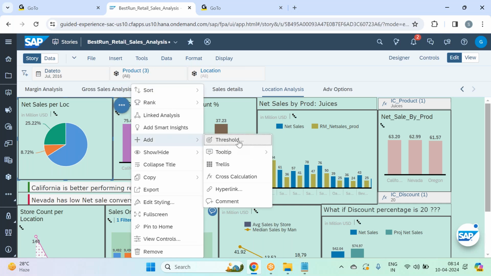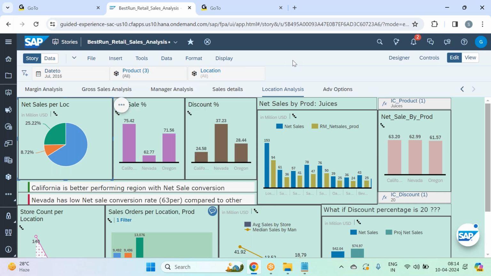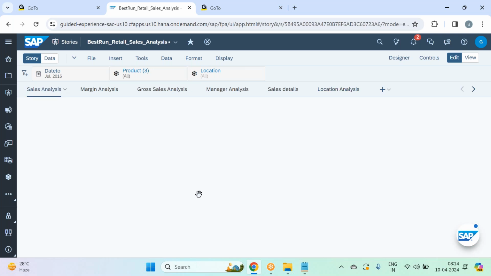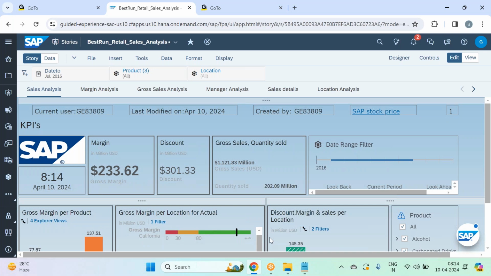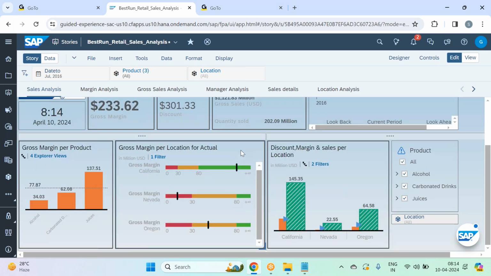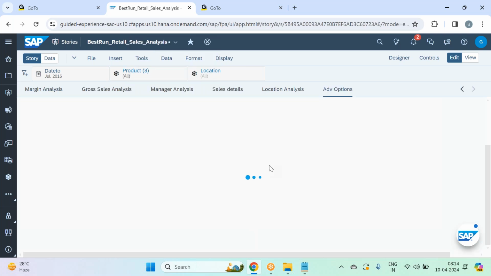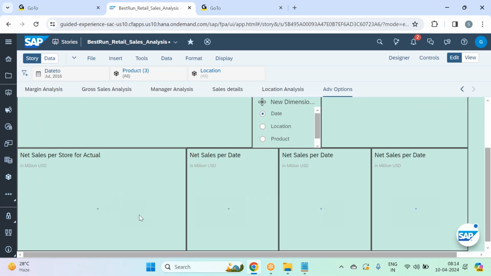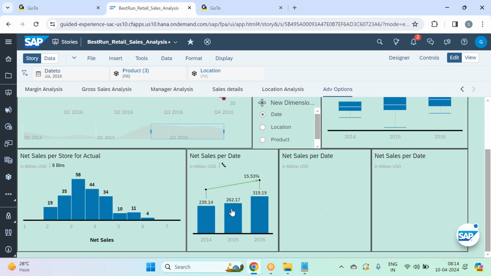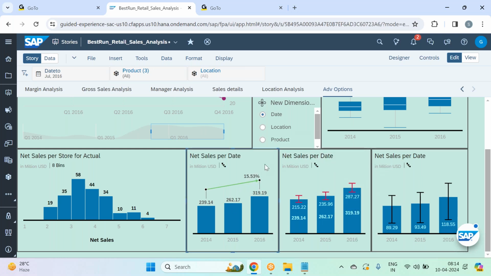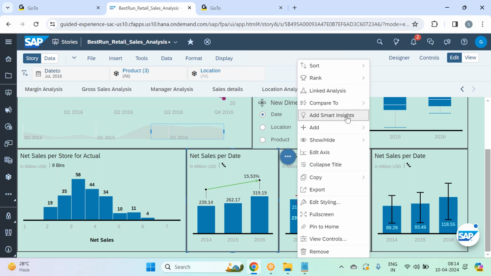Then in the add, we added thresholds. Right, guys, we created thresholds here, you see. We added threshold. This is nothing but a threshold, right? In the add, we added thresholds. We added reference line. This is reference line only, dynamic reference line. We added CAGRs and error bars. Like in the advanced options, you see, we created CAGR and error bars, right? This is CAGR, this is error bar, right?